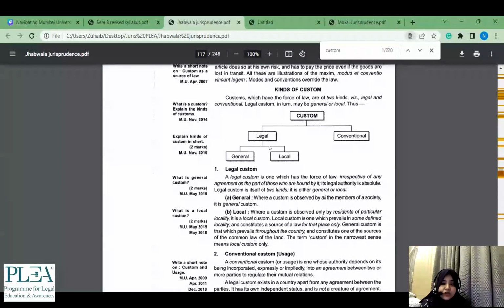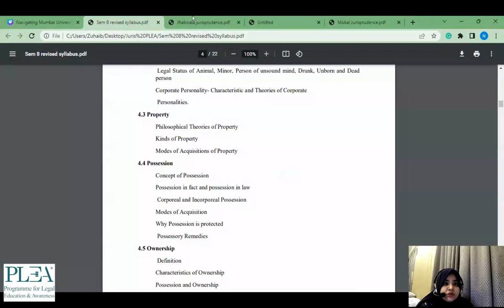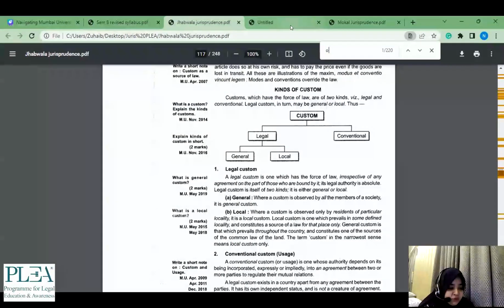So rather than focusing on length, just because I have added 5 sentences does not mean I know the topic well. But if I've added 3 sentences which make sense, which the examiner can see show that I know how custom is classified, and that within custom there is legal custom and how that has been classified, that is enough for a 2 marker, right? And you have options in your 2 markers. So again, let's go to the next question. So ownership, for instance. See, let's go through that now.